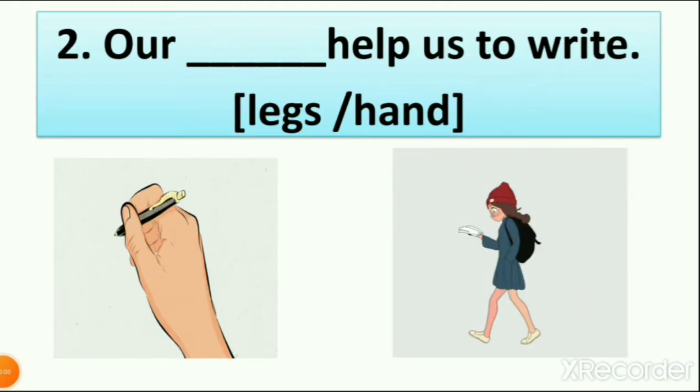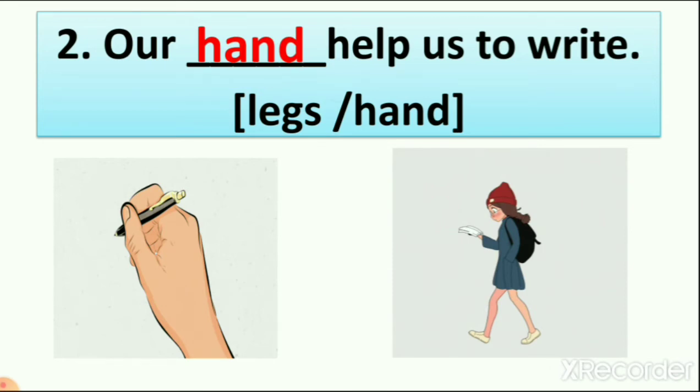Then our second fill in the blank, our dash help us to write. We have two options, legs and hands. In one option you can see that we are using our hand for writing, and in the second you can see one girl is walking. So in which are we using our hand? We are using our hand in writing. So the answer is our hand helps us to write, right?